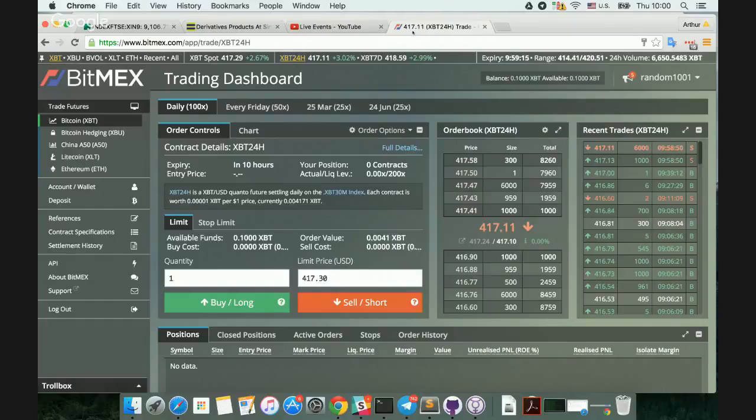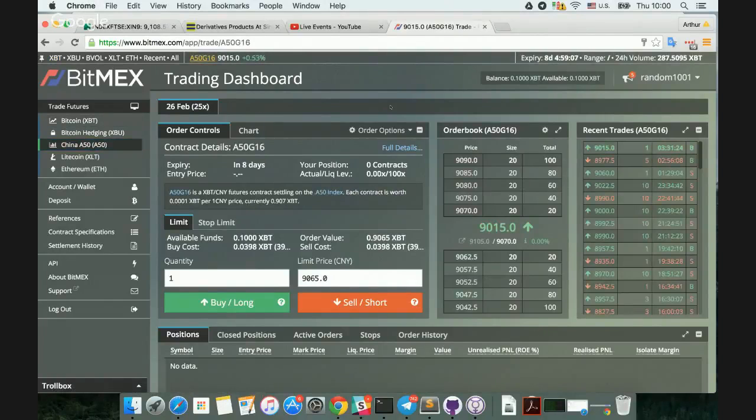So first thing, what we're going to do is log into BitMEX and check out the China A50, or A50 for short, futures contract. Now here we see the standard trading dashboard. Right now we have one A50 contract that expires on the 26th of February, and the ticker is A50G16. So first off the bat, let's go through the contract details so that everyone can understand exactly how this futures contract works.